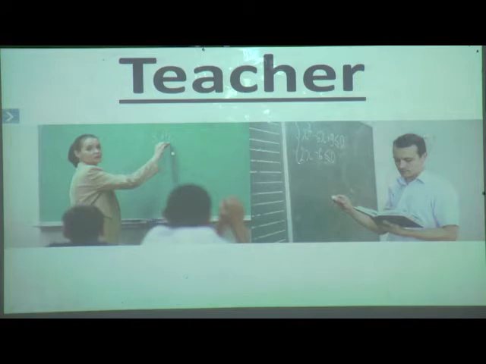So here we can see a male and female, a masculine gender and a feminine gender. So a common gender noun, that is teacher, includes either a male or a female. So teacher comes under common gender. So students, don't get confused. In common gender both will be included.